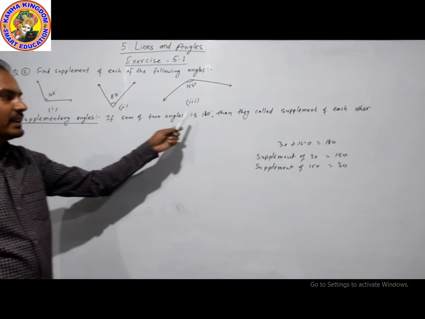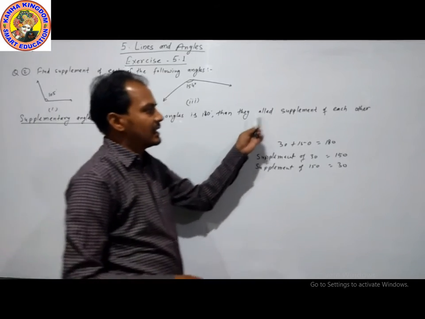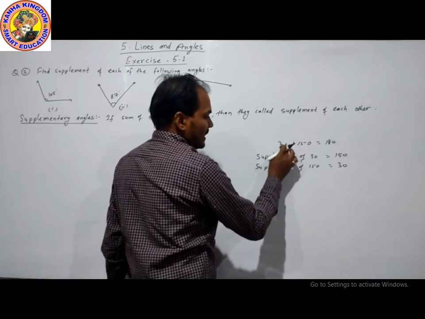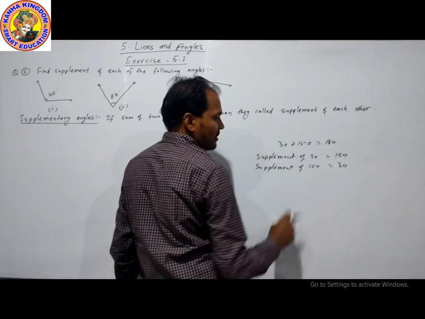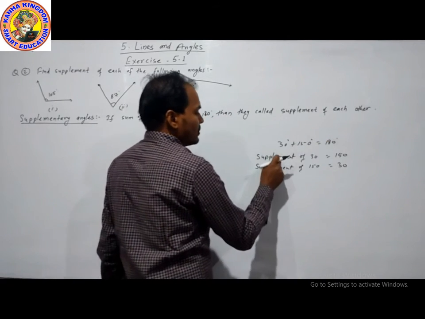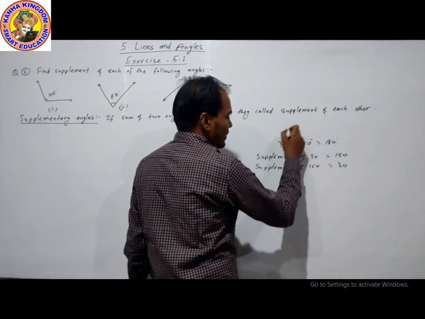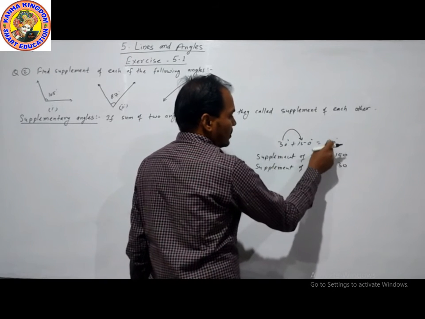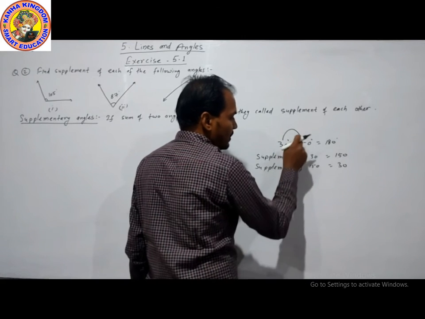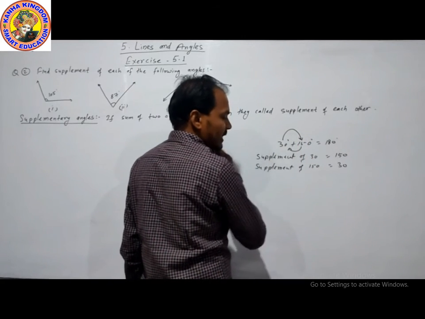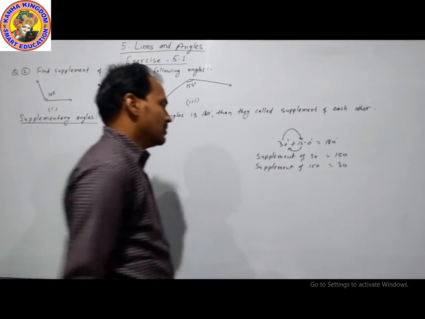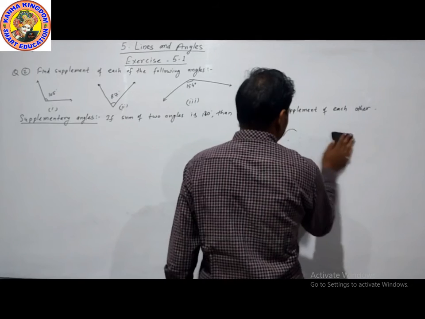What is the supplementary angle? If the sum of two angles is 180, then they are called supplements of each other. For example, 30 plus 150 is equal to 180 degrees. Here are the two angles, and the sum of these is 180. Now the supplement of 30 is 150. How to make 30 into 180? We will add 150. So the supplement of 30 is 150, and the supplement of 150 is 30. Now we will take our question.